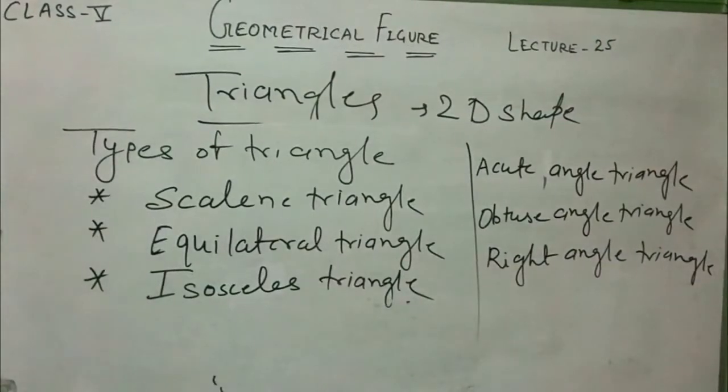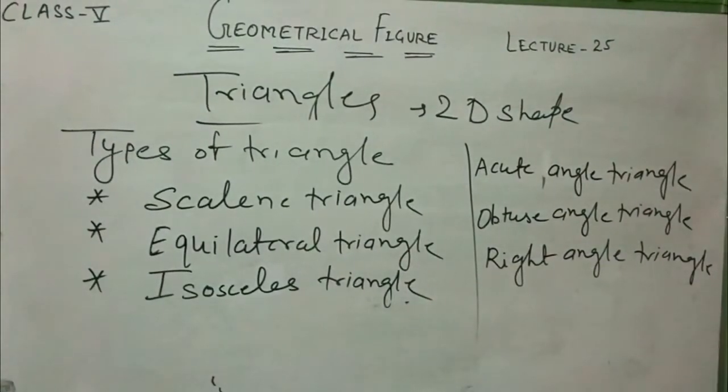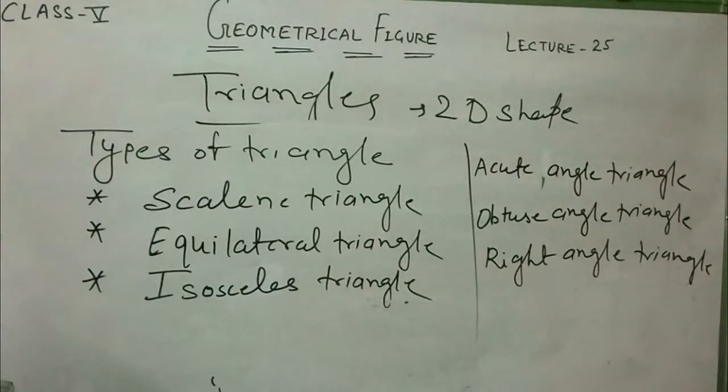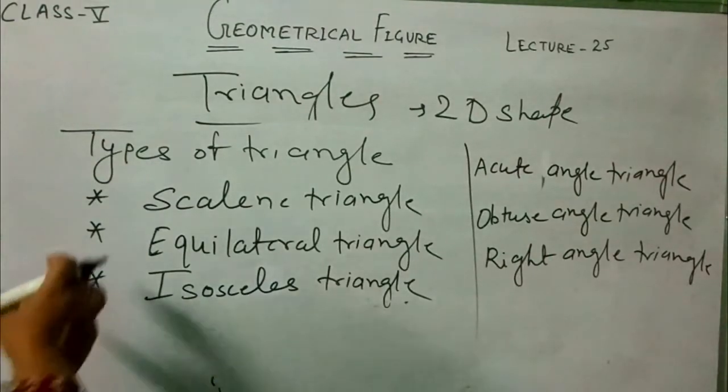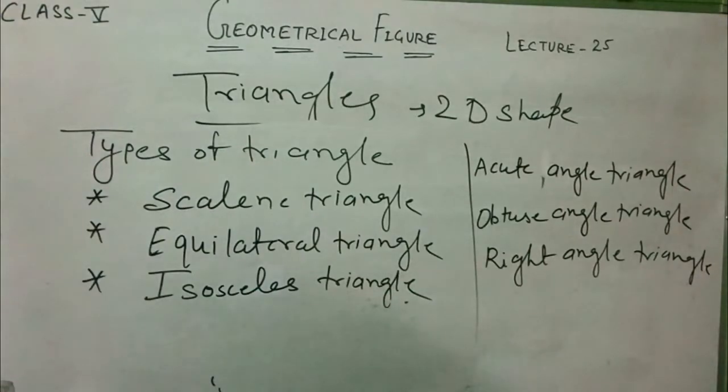These are the types of triangle: acute angle triangle, right angle triangle and obtuse angle triangle. Here, by sides: scalene triangle, equilateral triangle, isosceles triangle.